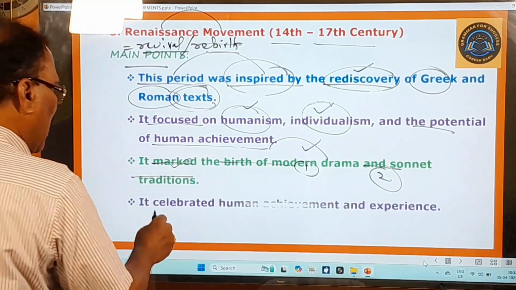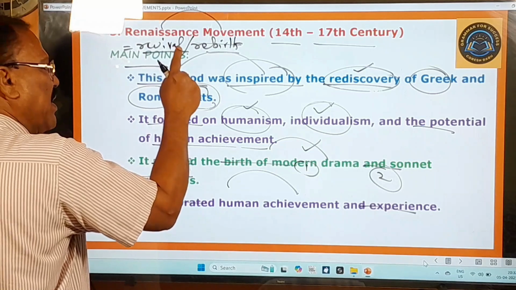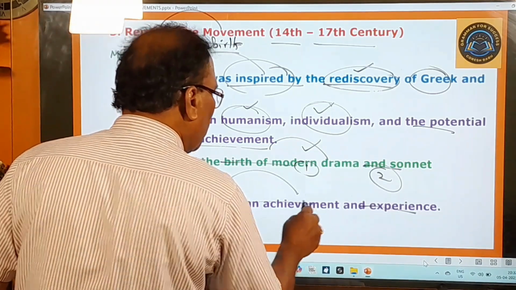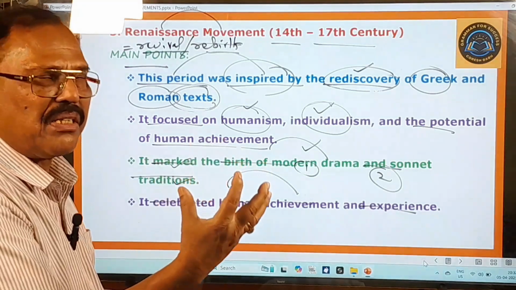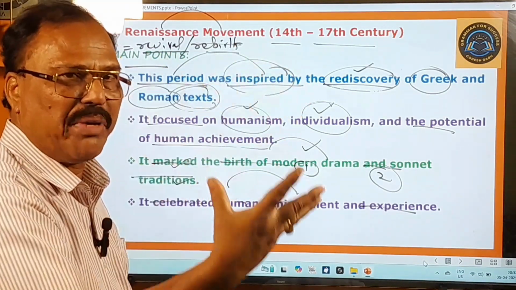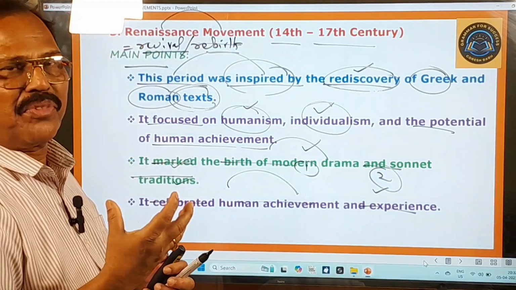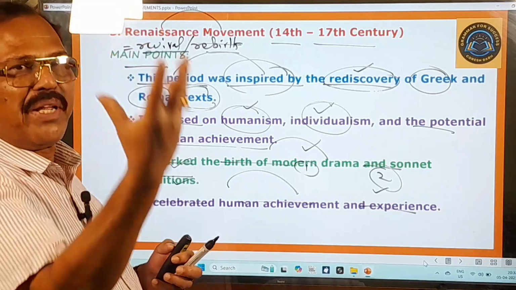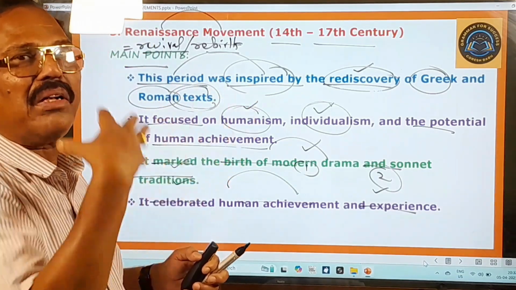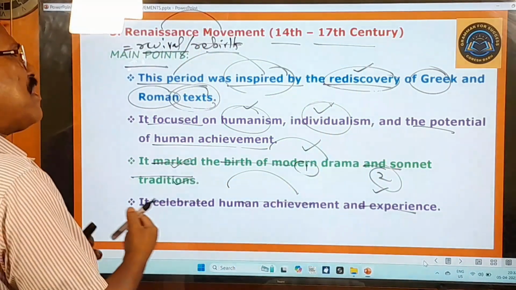And it celebrated human achievement and experience. This Renaissance literature celebrated, that means honored, what? Human achievement. Whenever human beings achieved something great, the literature celebrated that achievement. And it also celebrated the experience of the people. Some people had wonderful experiences in their life, so the literature of this period honored human achievement and their experiences also.